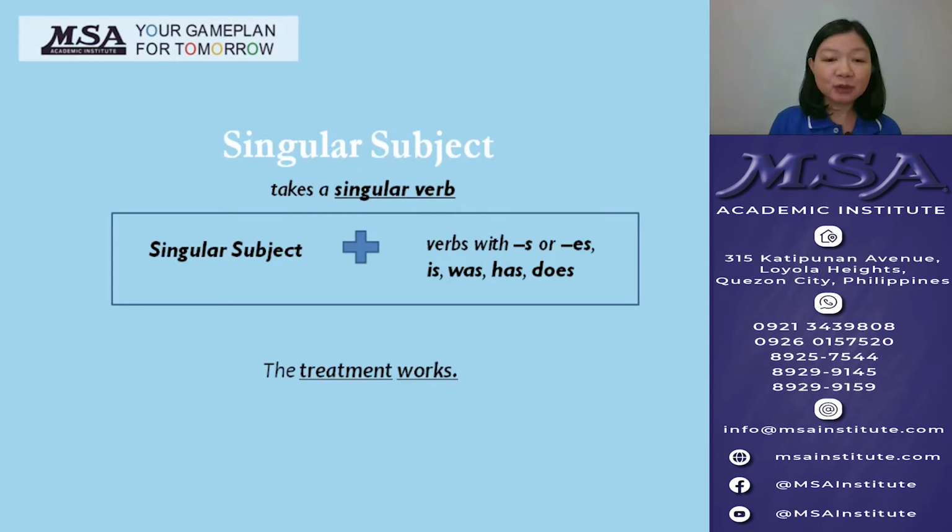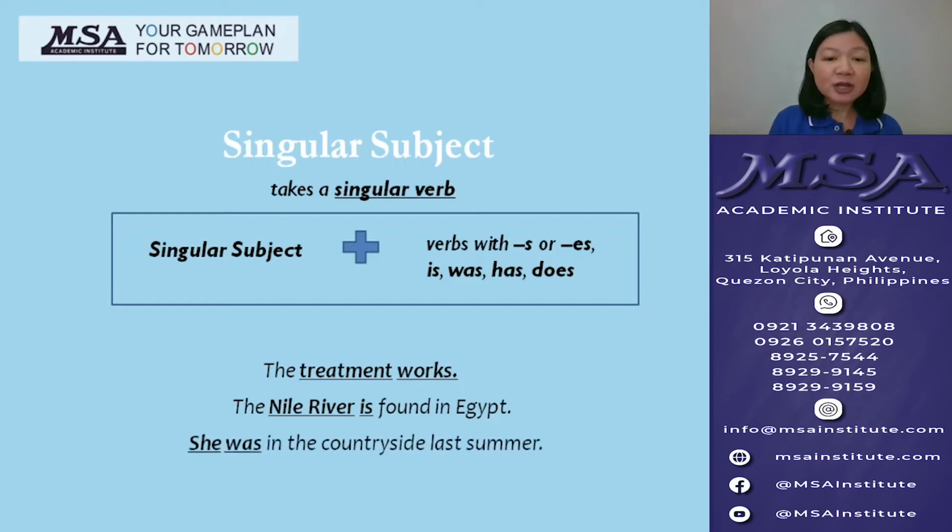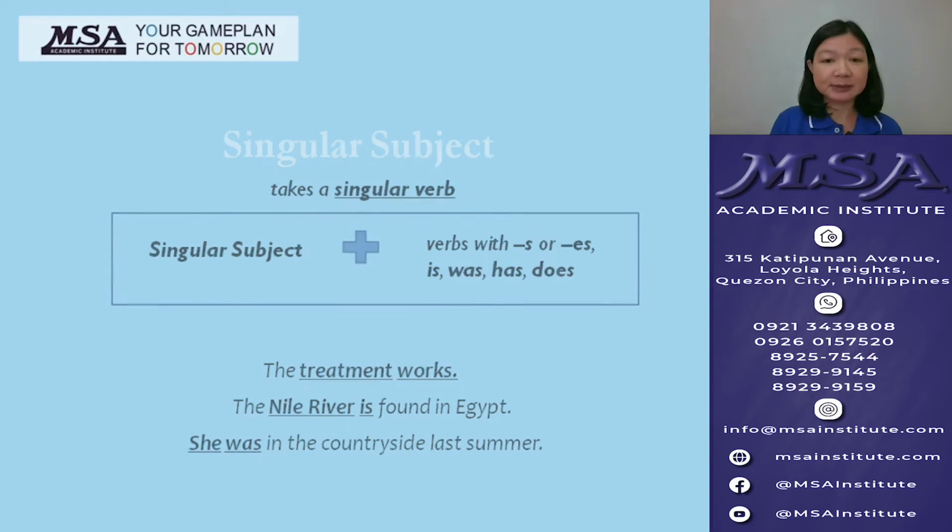For example, the treatment works. The subject treatment is singular, so it goes with a verb with s, works. The Nile River is found in Egypt. The subject Nile River is singular, so it goes with the singular verb is. She was in the countryside last summer. The subject she is singular, so it goes with the singular verb was.